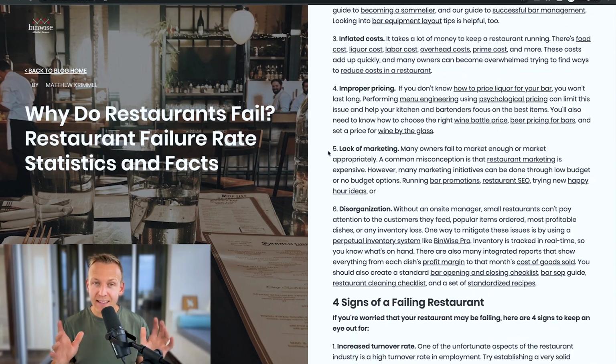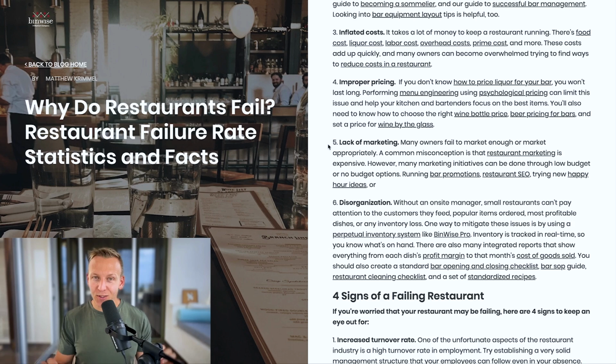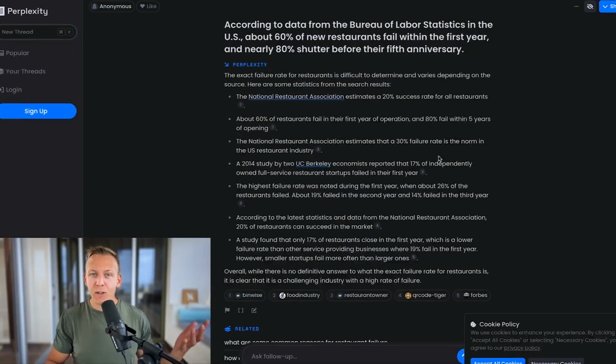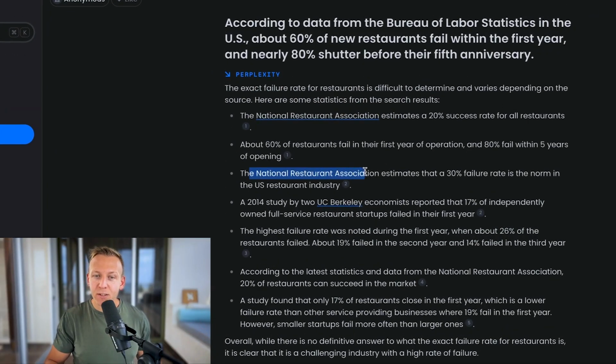So Perplexity gives me access to the sources of information that it finds based on the information that we paste in from ChatGPT. So this is sort of a shortcut where we can grab claims from ChatGPT, put it into Perplexity, and Perplexity will try to verify it and give you the sources of the information so you can verify it yourself. So here, for example, we can also read the National Restaurant Association estimates that a 30% failure rate is the norm in the US restaurant industry.